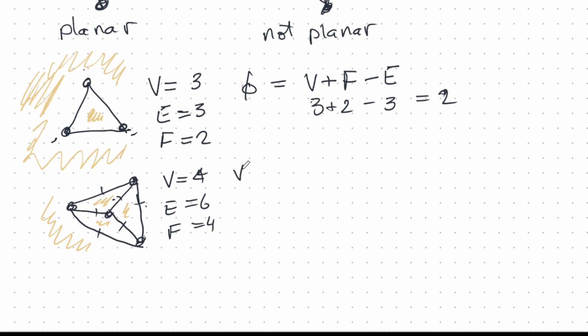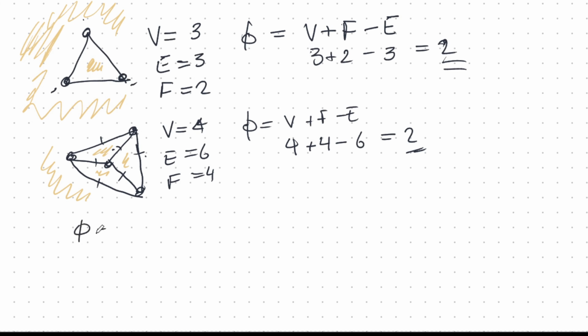So let's calculate phi, the Euler characteristic. Vertices plus faces minus edges. That's 4 plus 4 faces minus 6 edges. Wow, it works out to 2. Wow. Okay, so we're going to prove that phi is 2 always.